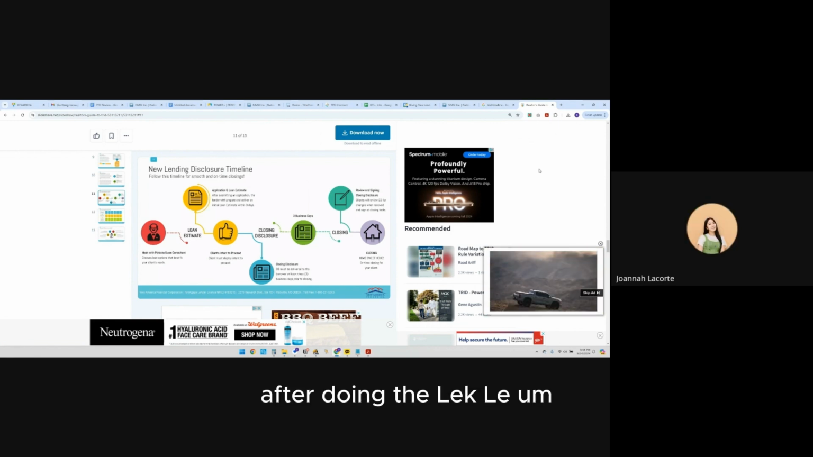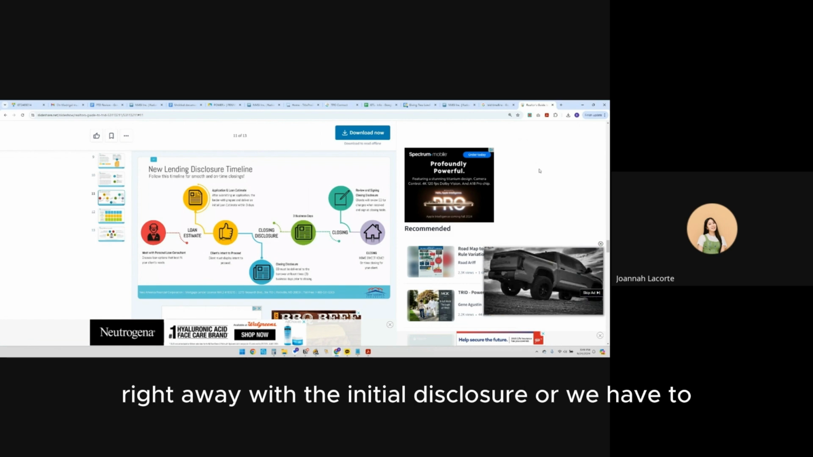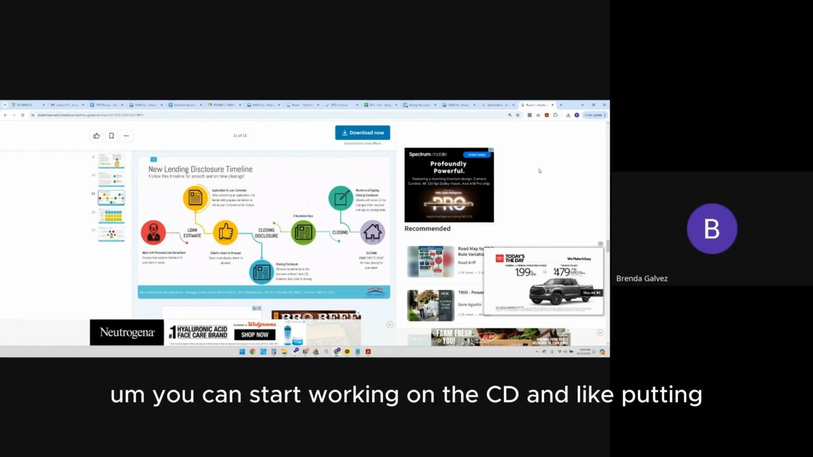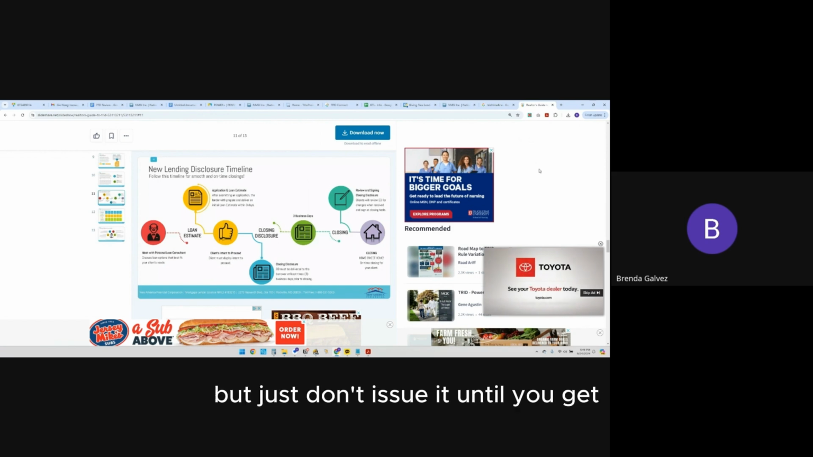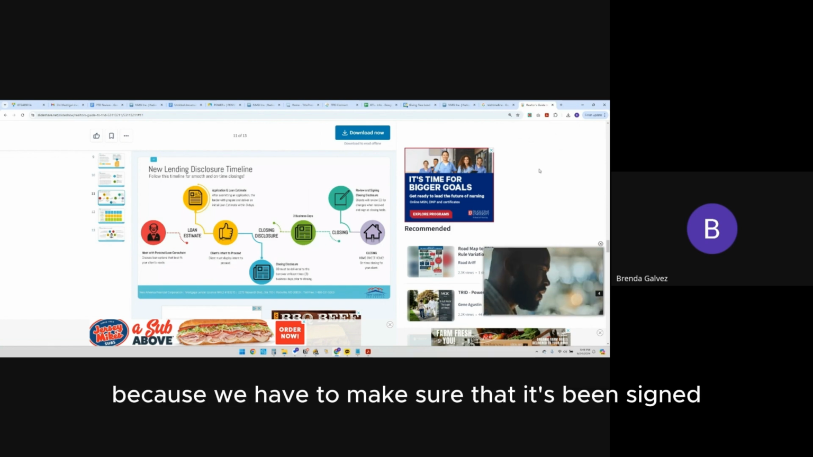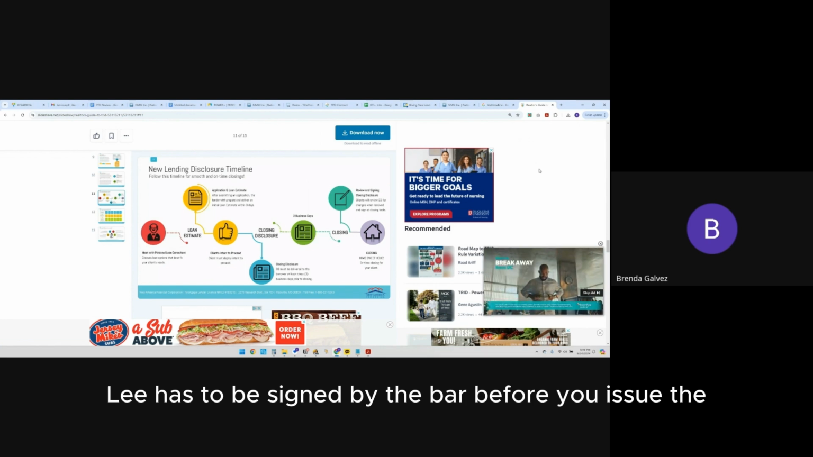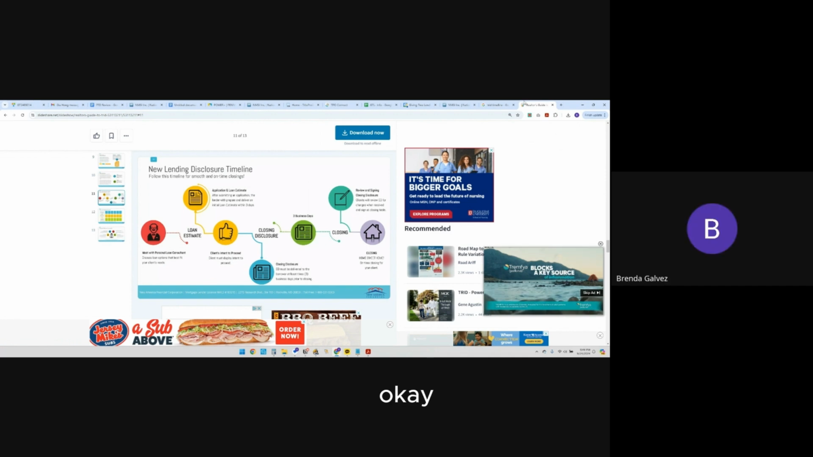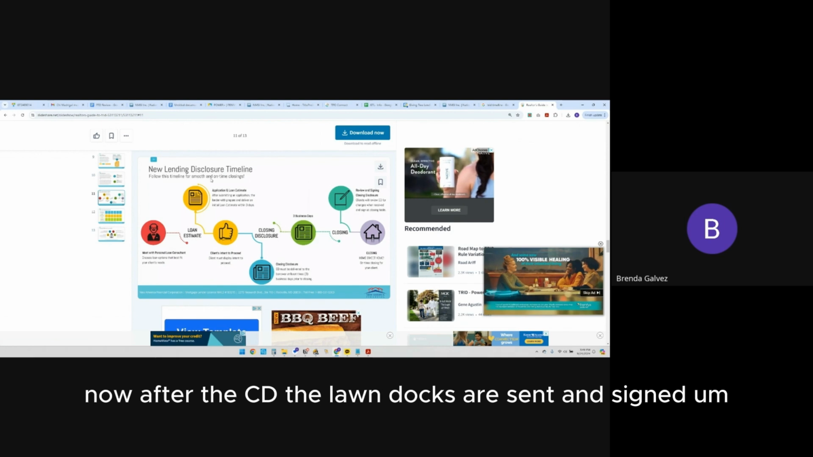After doing the LE, are we going to proceed right away with the initial disclosure, or do I have to wait for the notification from you and Gia? You can start working on the CD and inputting the fees and stuff. It's fine. But just don't issue it until you get a notification from Gia and or I to issue the CD, because we have to make sure that it's been signed before we can issue the CD. So the lock delete has to be signed by the borrower before you issue the initial CD. Okay. Now, after the CD, the loan docs are sent and signed.